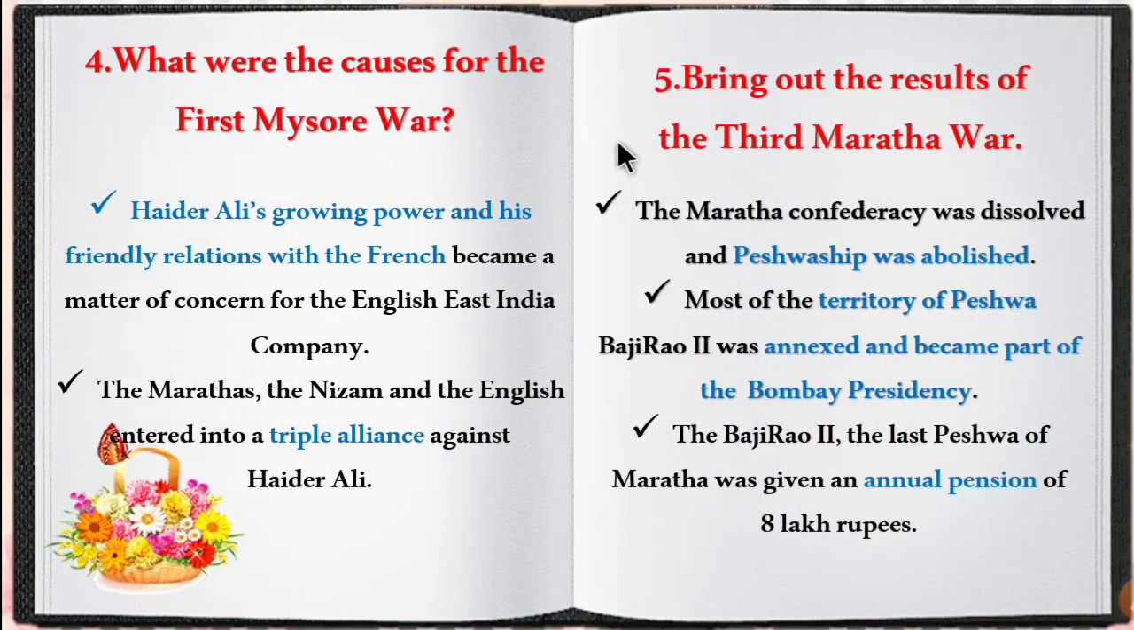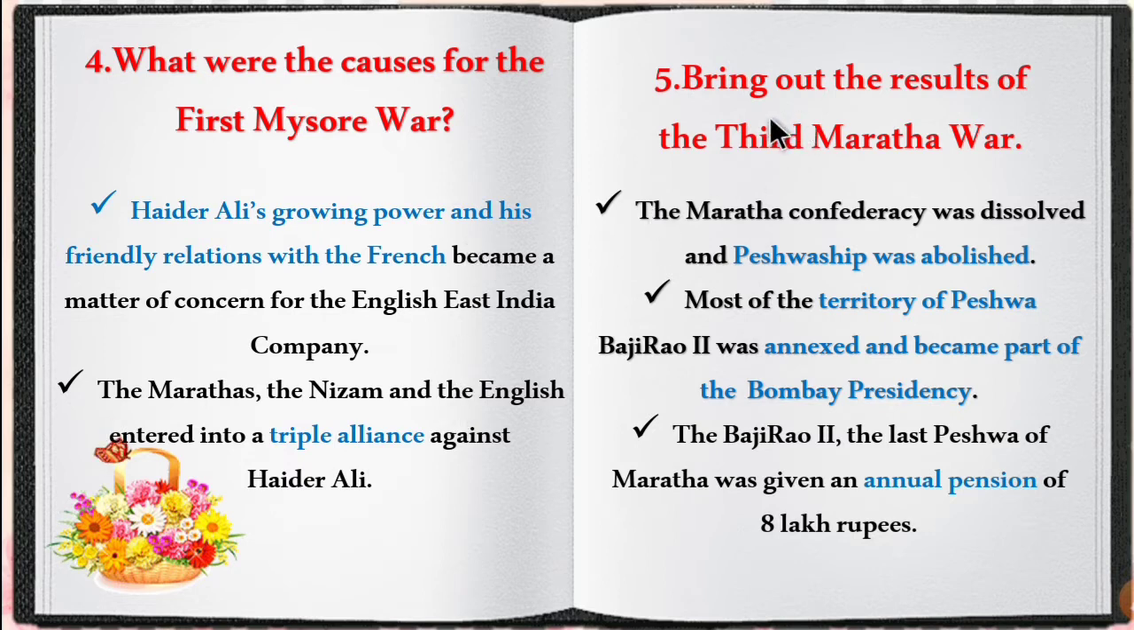Fourth question, what were the causes for the First Mysore War? The first reason is that Hyder Ali's growing power and friendly relations with the French became a matter of concern for the English East India Company. The Marathas, the Nizam and the English entered into a triple alliance against Hyder Ali. These two are the main causes for the First Mysore War.